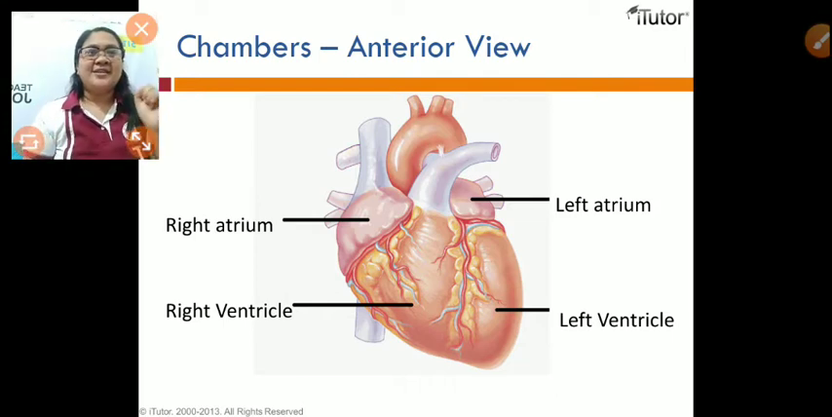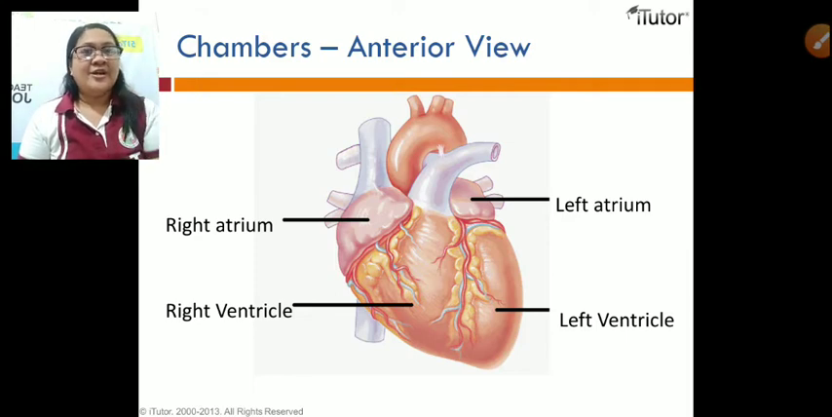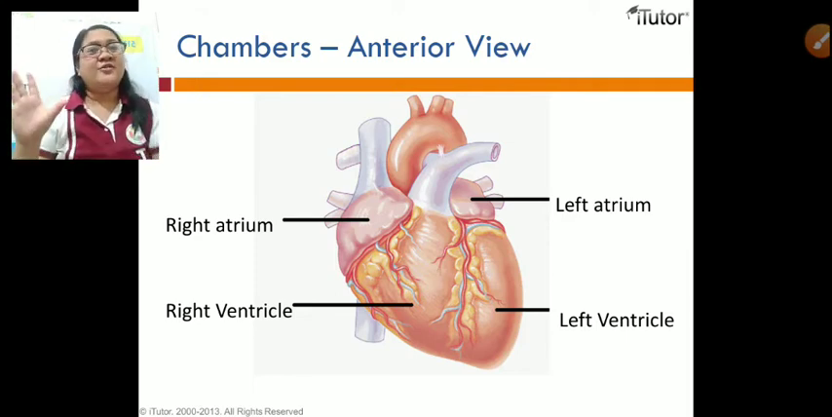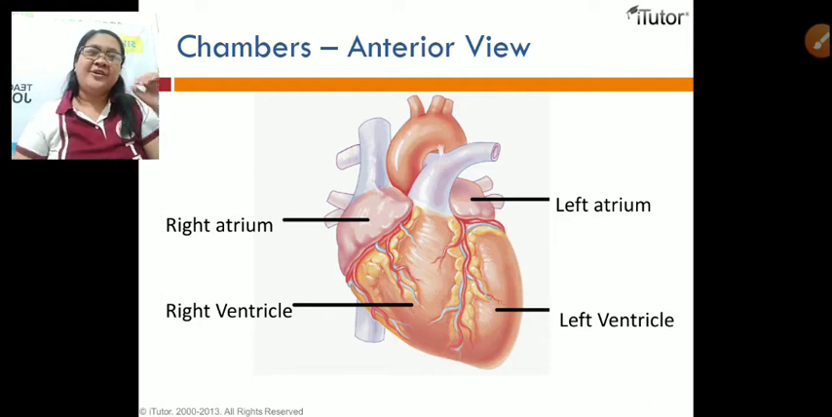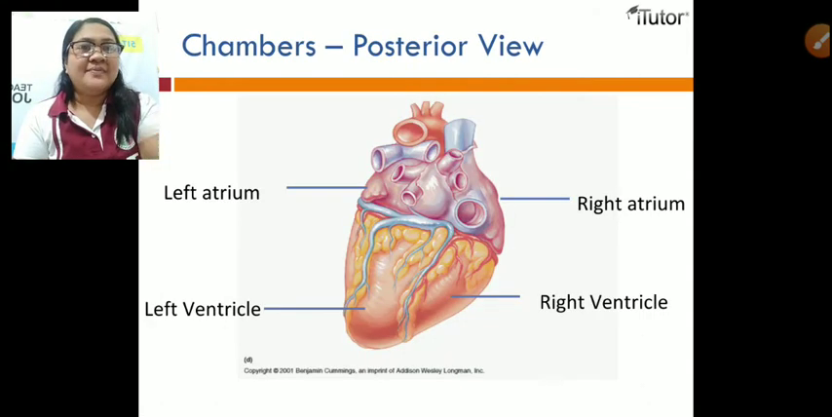Okay, so look at these pictures. These are the anterior view of the four chambers. We have here the right atrium, left atrium, right ventricle, and the left ventricle. This one is the posterior view.